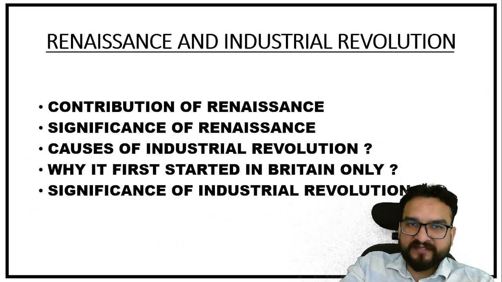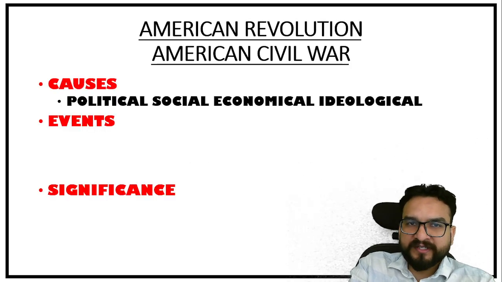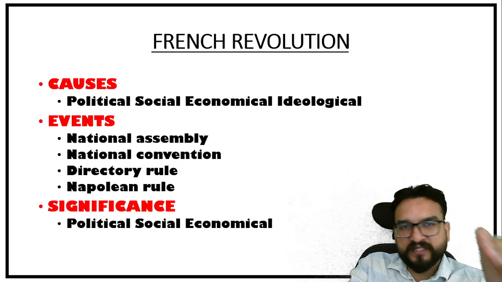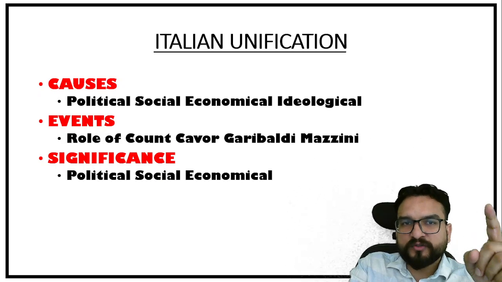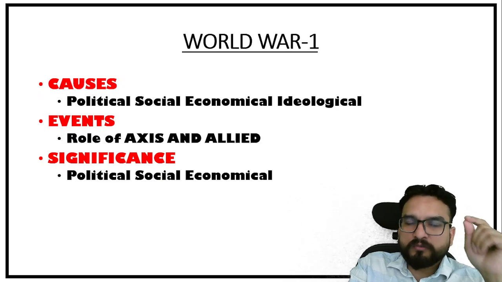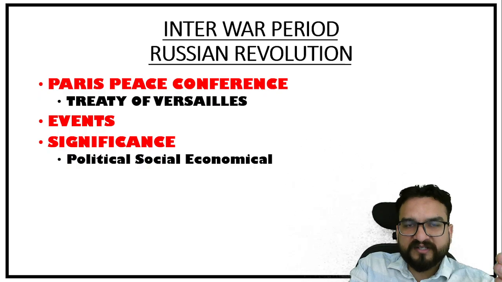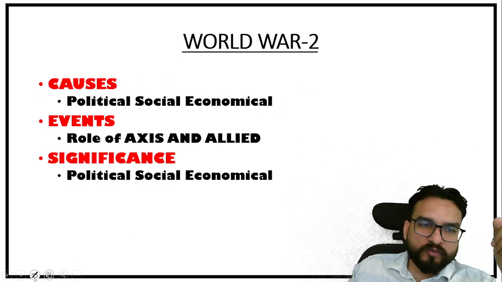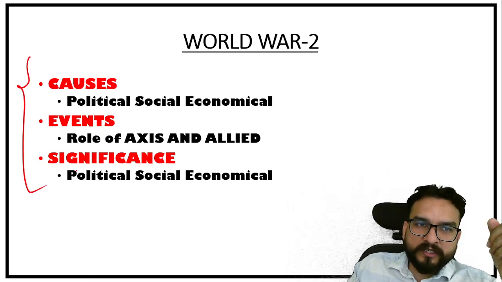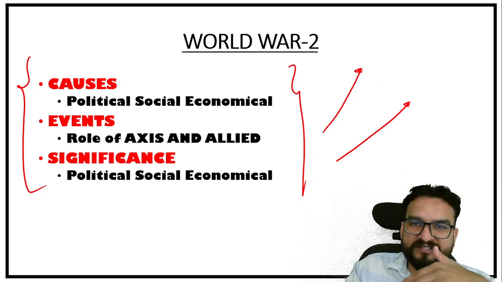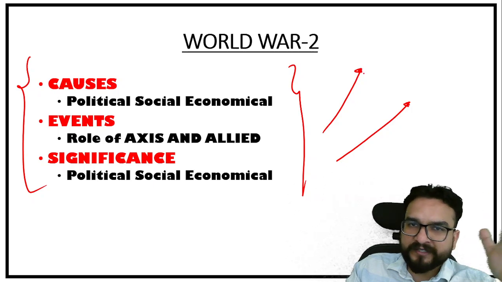So like this you can see, the first lecture will be Renaissance, Industrial Revolution, American Revolution, American Civil War, with causes, events, significance, then the French Revolution. Then we will be seeing in lecture number 3 Italian Unification, lecture number 4 German Unification, and lecture number 5 World War I. Lecture number 7 will focus upon the Paris Peace Conference and the Treaty of Versailles. Then you will be understanding World War II, very important: how the rise of Hitler happened, how the rise of Mussolini happened. I'll also be answering the difference between fascism and Nazism.